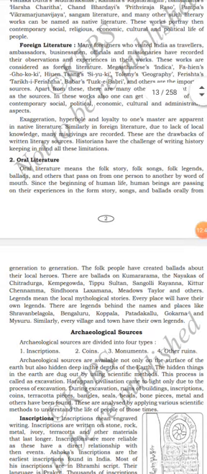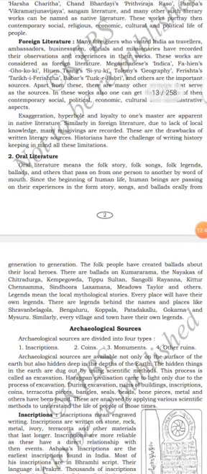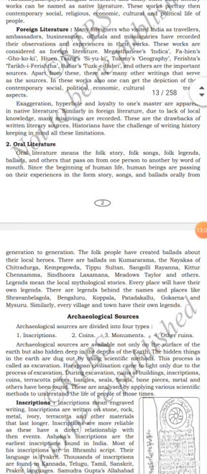Got it? And for this foreign literature, you need to keep in your mind the meaning of foreign literature and examples of foreign literature. What do you mean by foreign literature? Many foreigners who visited India as travelers, ambassadors, businessmen, officials, and missionaries have recorded their observations and experiences in their works. These works are called foreign literature.